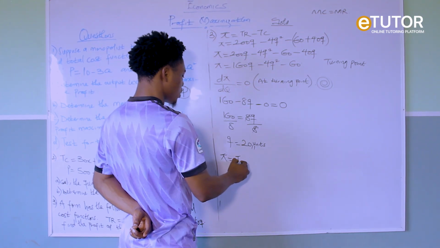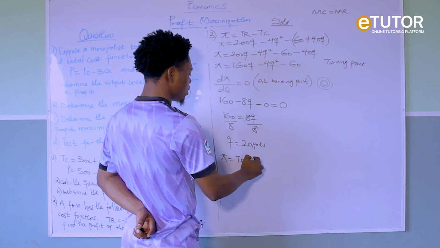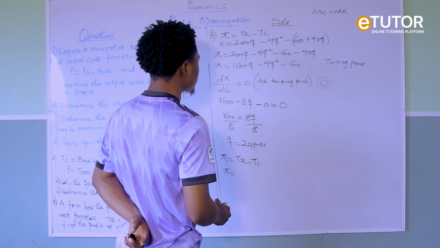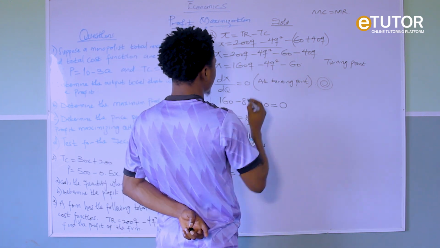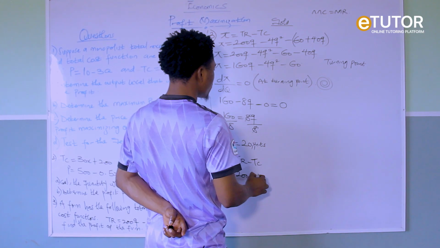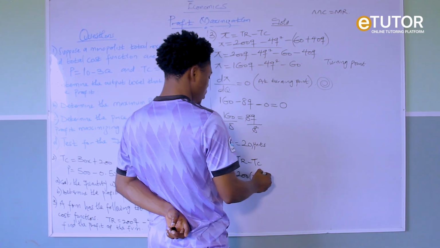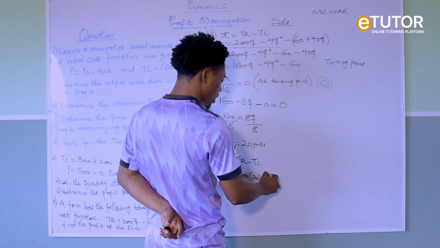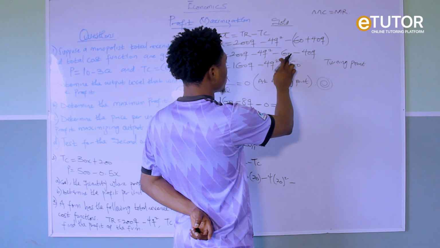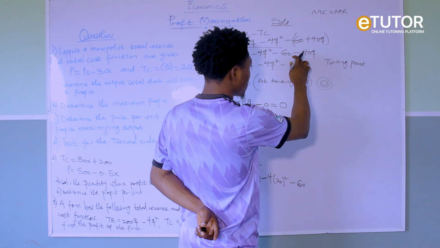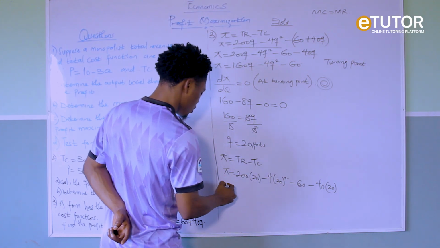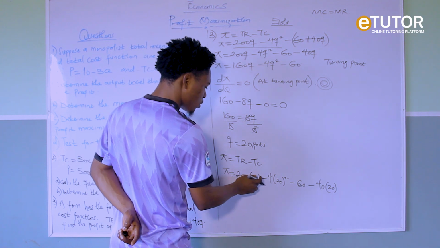Recall that profit is TR minus TC. So the profit equals TR, which is 200Q minus 4Q squared, minus 60 minus 40Q. What is Q? Q is 20. Anywhere we see Q, we put 20. So that is 200 times 20, minus 4 times 20 squared, minus 60, minus 40 multiplied by 20. So our profit will give us 200 times 20.